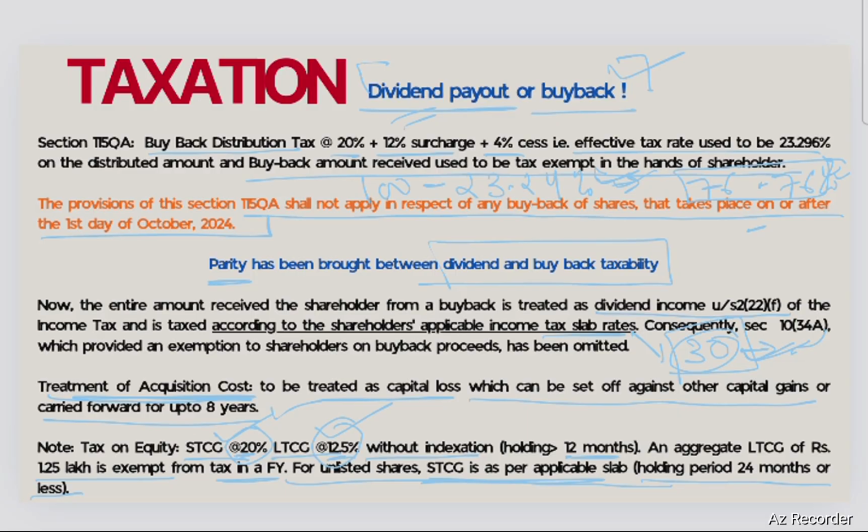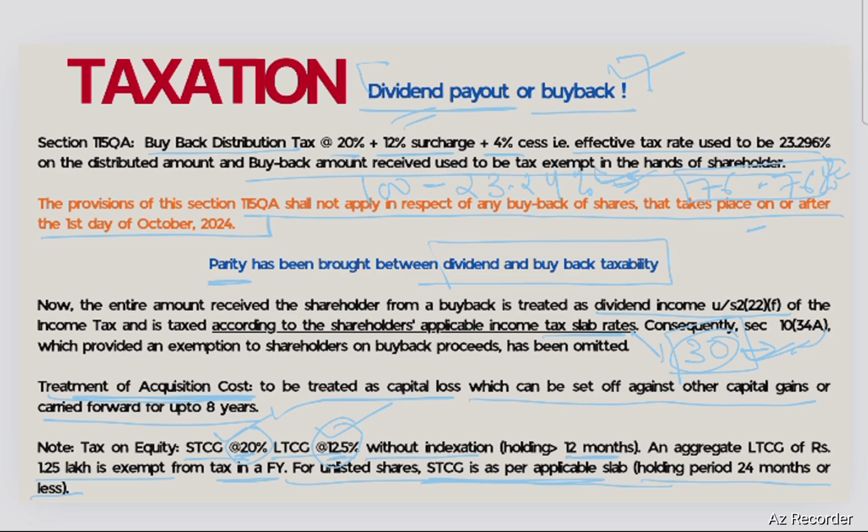So by reading those provisions of taxation, we come to know that buyback has not been so lucrative. The tax arbitrage has been done. It was made at par with dividend, and there should be a motivation for the shareholders to accept the offer of buyback, which can only be made by providing them a premium.